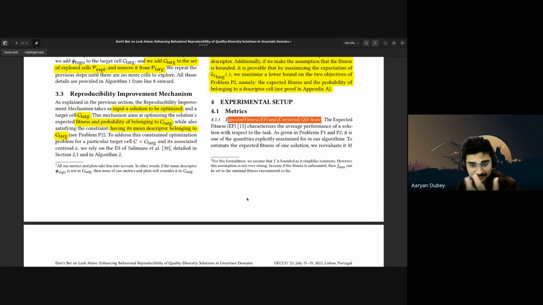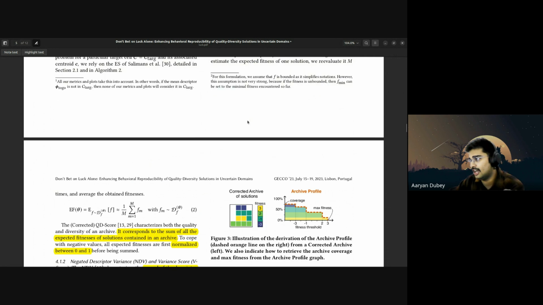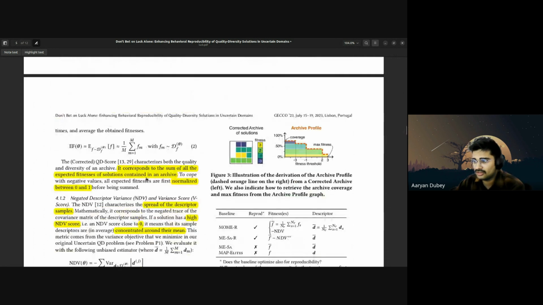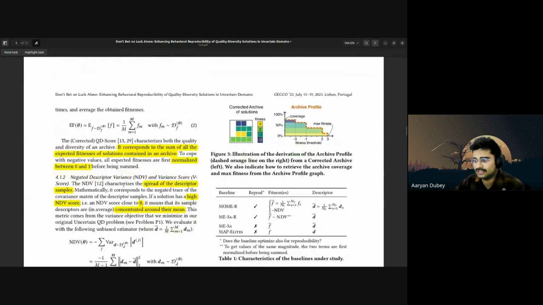characterizes the average performance of a solution with respect to a given task. To estimate the EF of a single solution, the solution is reevaluated multiple times, denoted as M, and the fitness values obtained from this evaluation are averaged. So simple, it's a mean, right? And the QD score is the sum of all the expected fitness of solutions contained within the archive. So this is the expected fitness, and the corrected QD score corresponds to the sum of all the expected fitness. Then we have negative descriptor variance, NDV, and variance score.